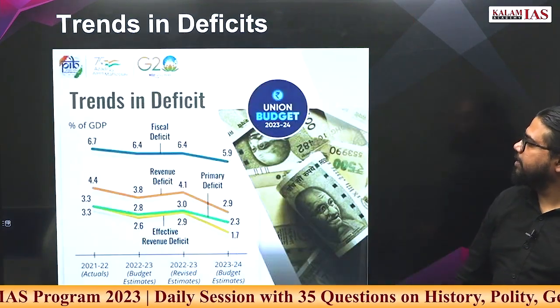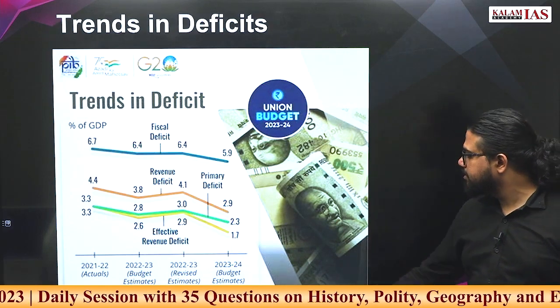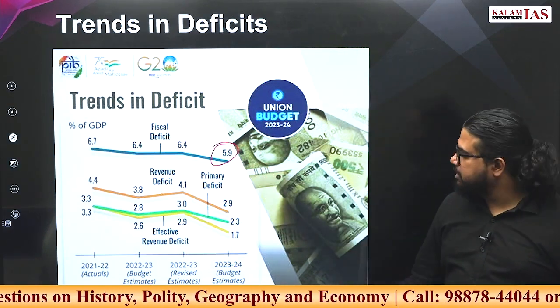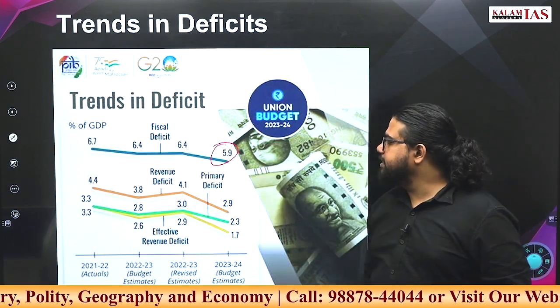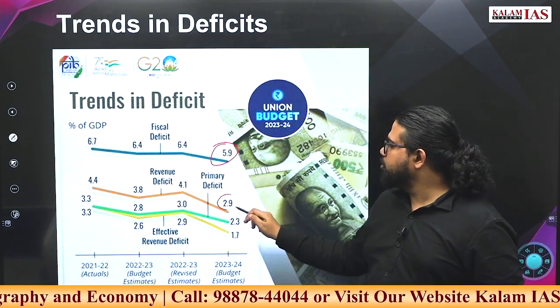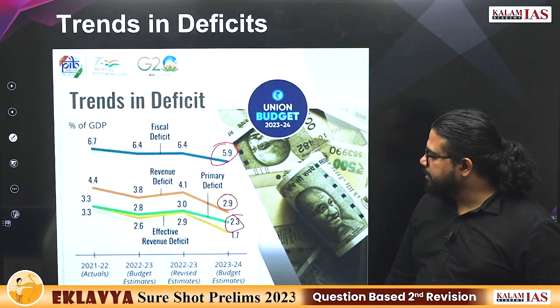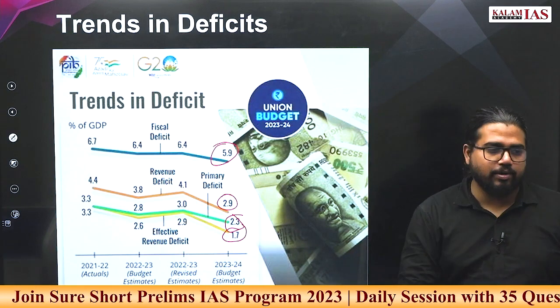Go ahead. What are the recent trends in deficit? You can see here. Currently we are in the range of 5.9% for this year. That is the fiscal deficit. Revenue deficit is 2.9%. Primary fiscal deficit is 2.3%, and effective revenue deficit is 1.7%.